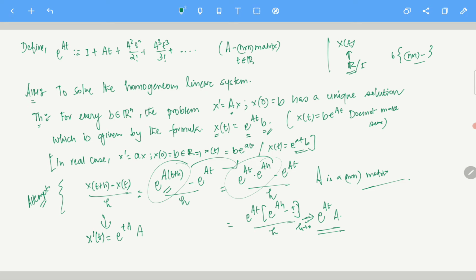Okay, now what do you do with that? How do you prove that it is e to the power ta times b? Okay, so all those questions linger, and we are not quite sure how to deal with these matrices and everything. Okay, so for that we are going to talk more about some properties of matrices.